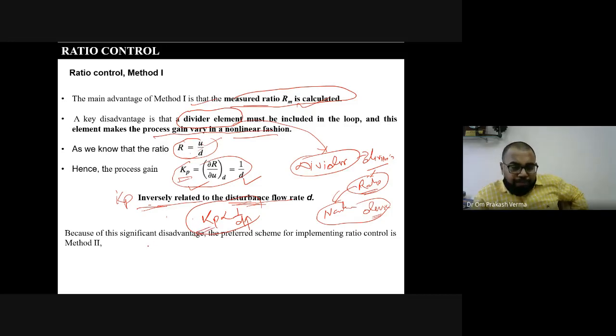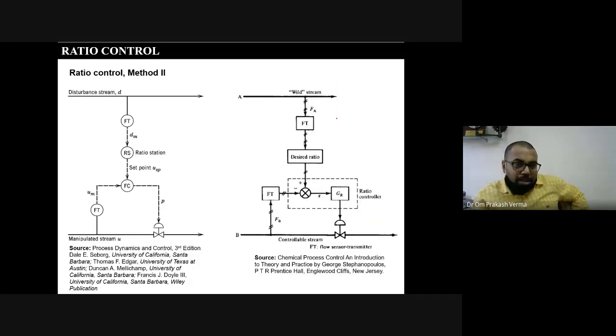So because of this significant disadvantage, the preferred scheme for implementing ratio control is method 2. So we are not generally using method 1 for this. However, this is very simple and easiest. Okay, now come to the next, that is method 2.